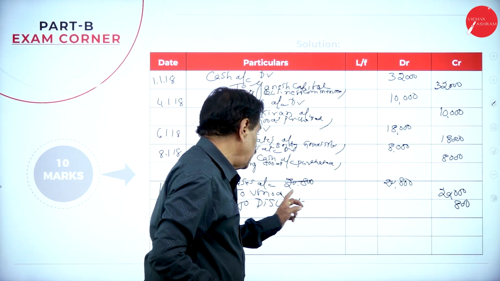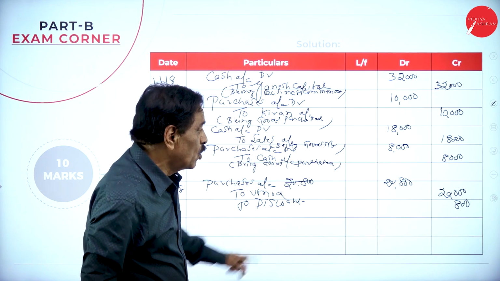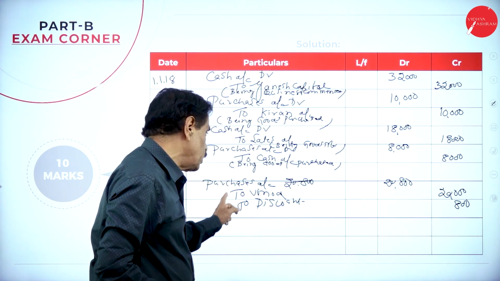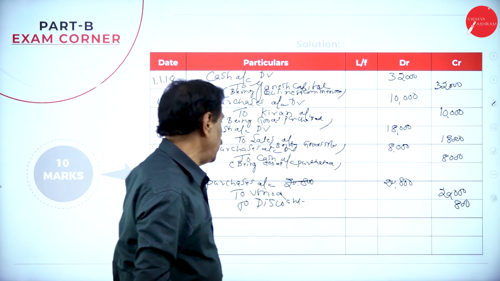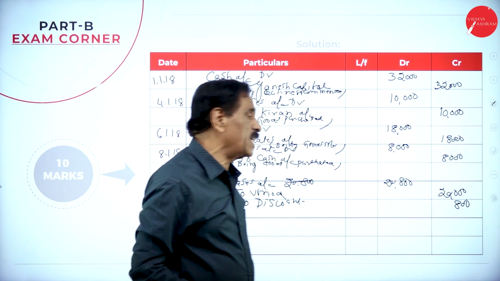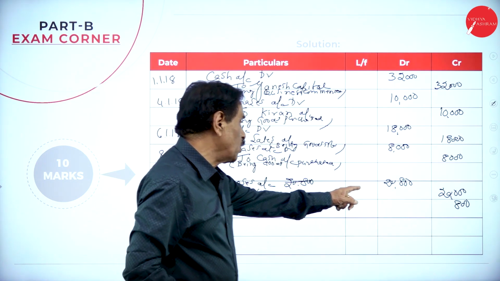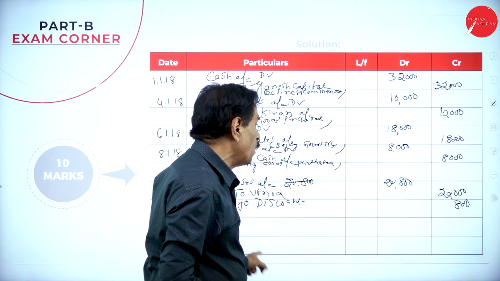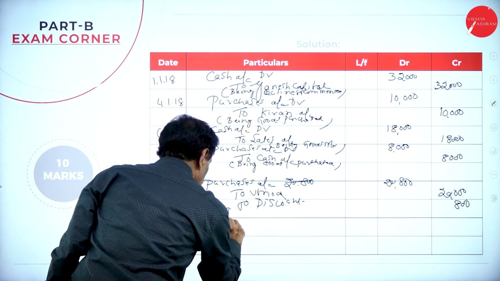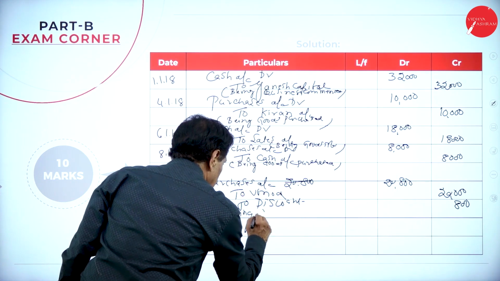Purchases account debit, totally how much? 20,800. From whom we purchased? To Vinod, how much you have to pay? 20,000. He allowed a discount, which is again how much? 800. What is the total value of the goods? 20,800. How much you have to pay? 20,000. How much discount? 800. Being goods purchased.